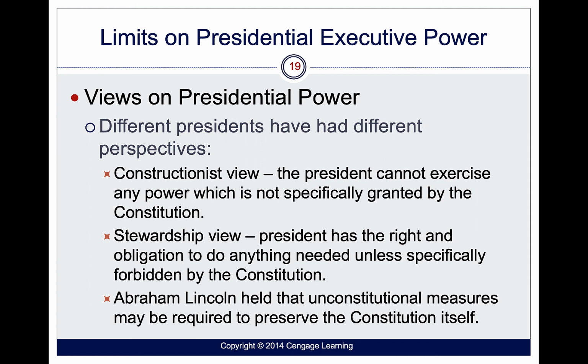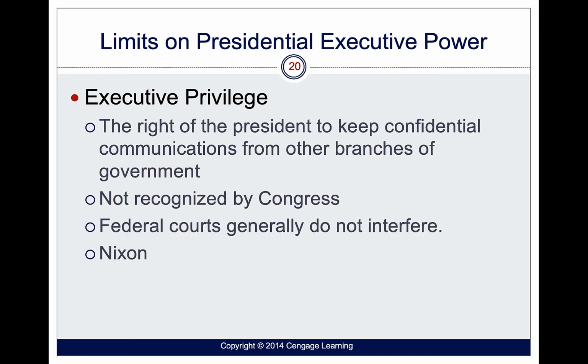And like I said, it's a matter of personal ideology. At times there have been instances where presidents have put in unconstitutional measures to preserve the Constitution itself. One good example is Lincoln during the Civil War, when he suspended the writ of habeas corpus. We'll talk a little bit about that later.